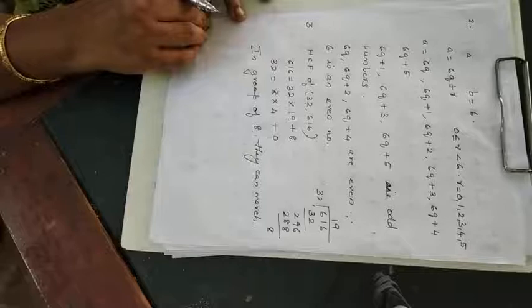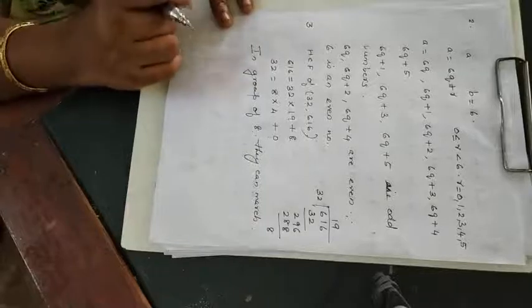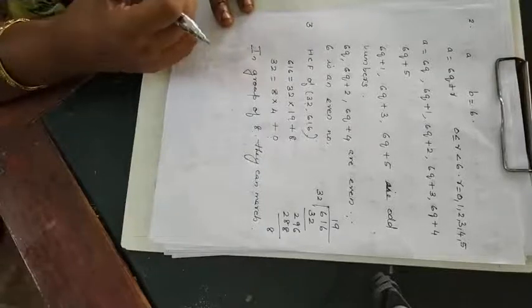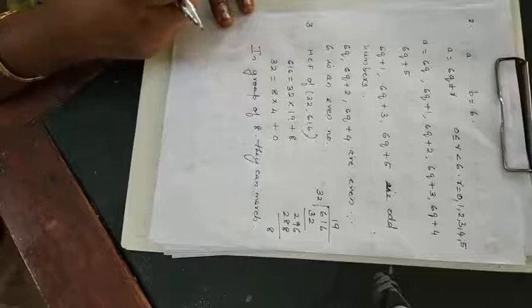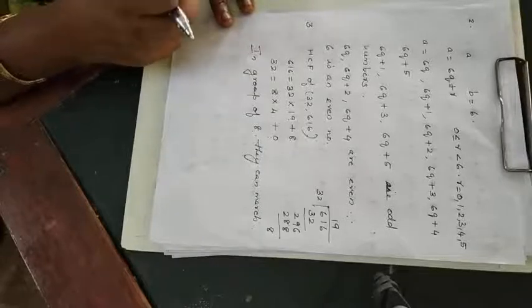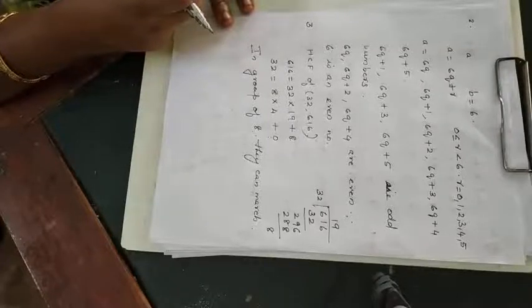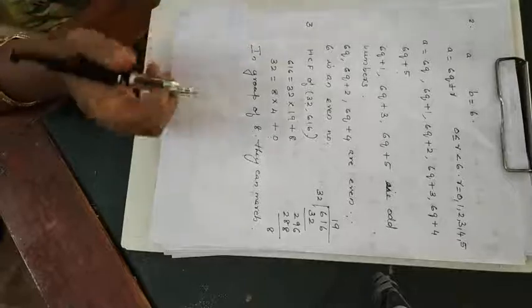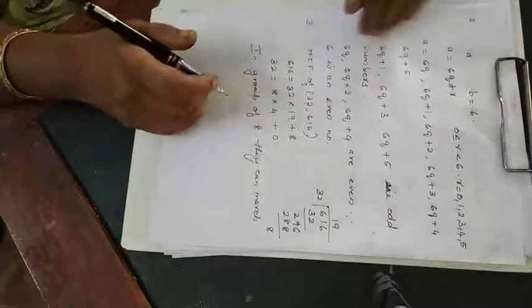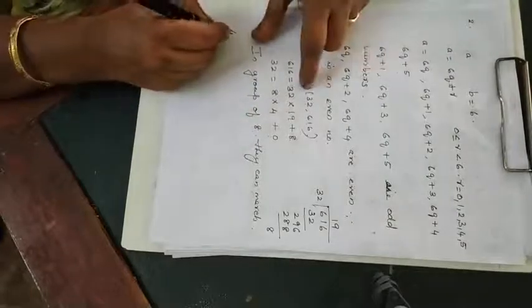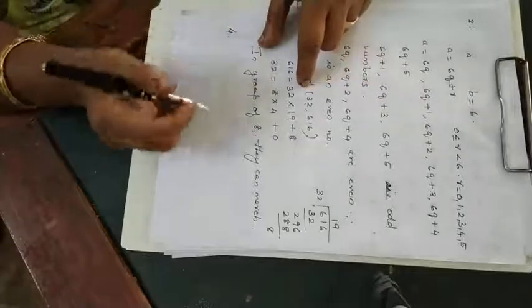Now a hint is given: let x be any positive integer, then it is of the form 3q, 3q plus 1, 3q plus 2. Now square each of these and show that they can be rewritten in the form 3m or 3m plus 1. Okay, now here the hint they have already given tells how to solve the problem.